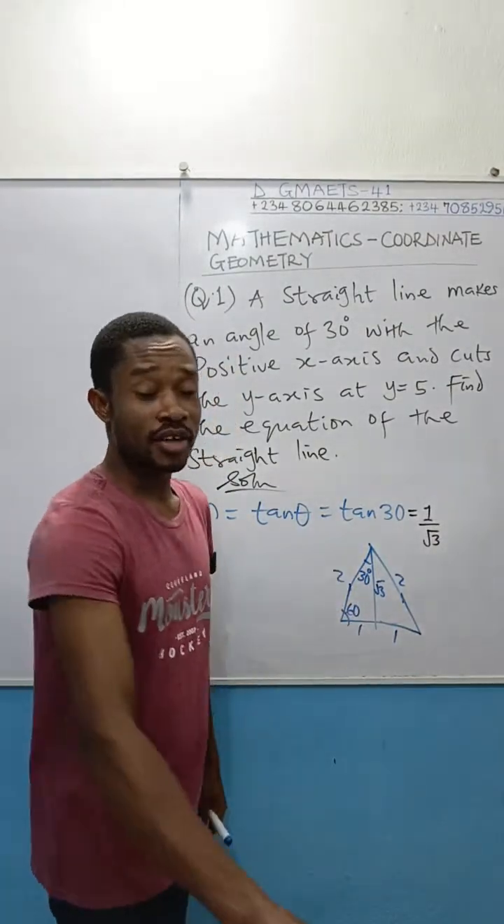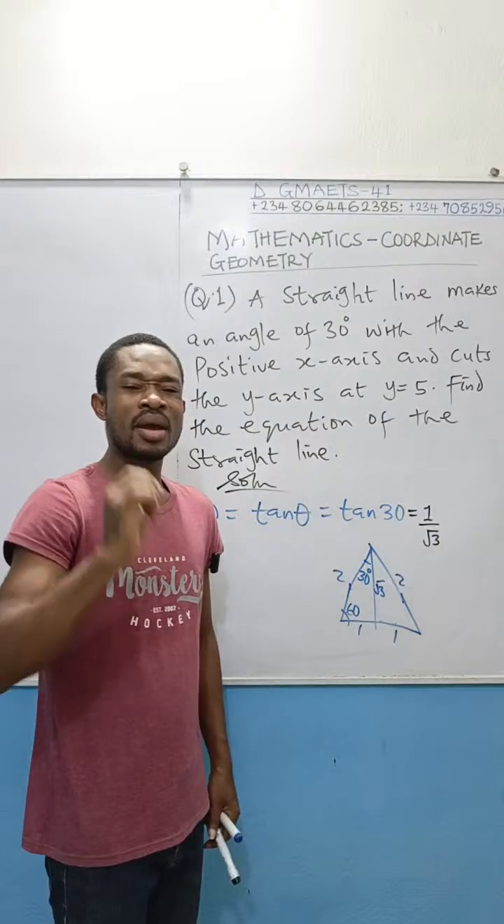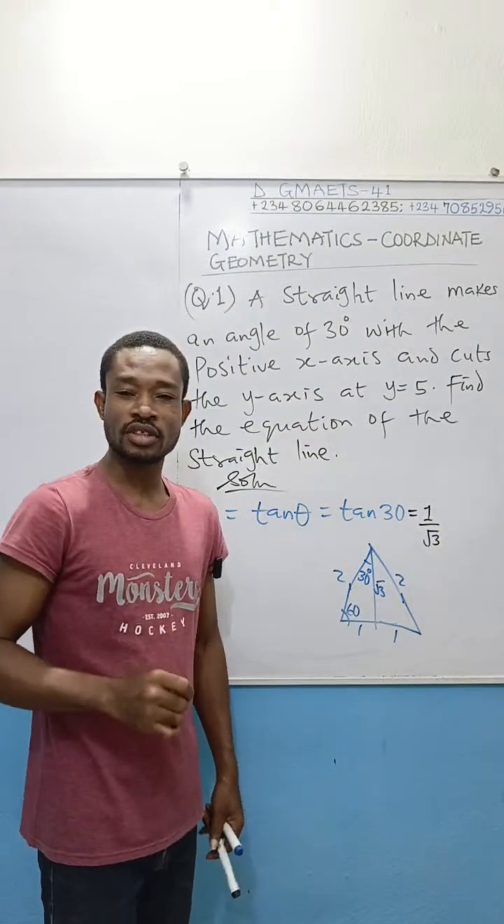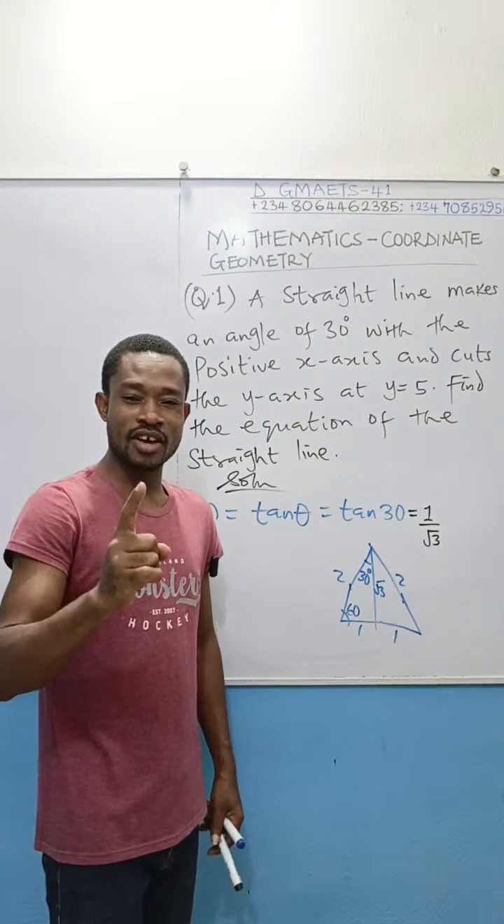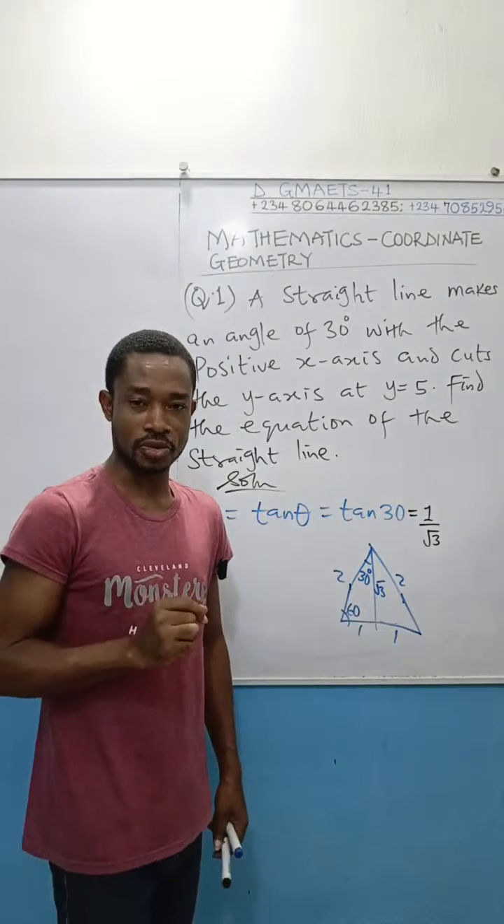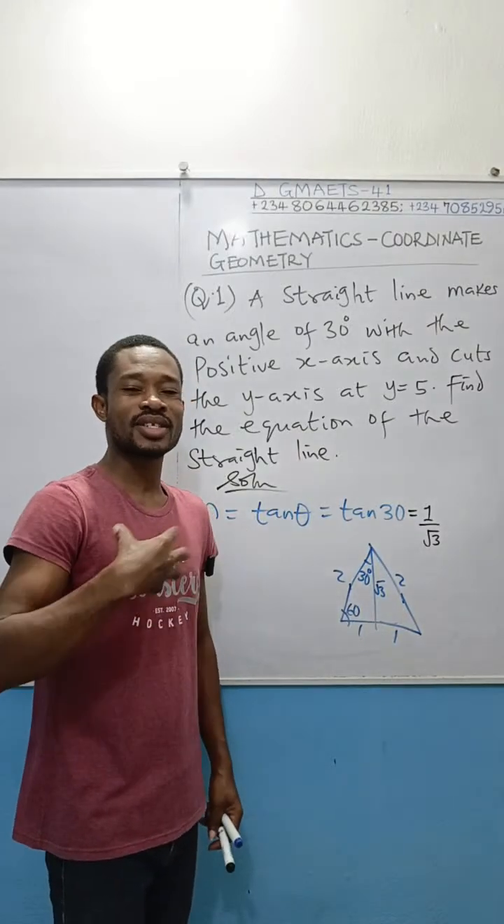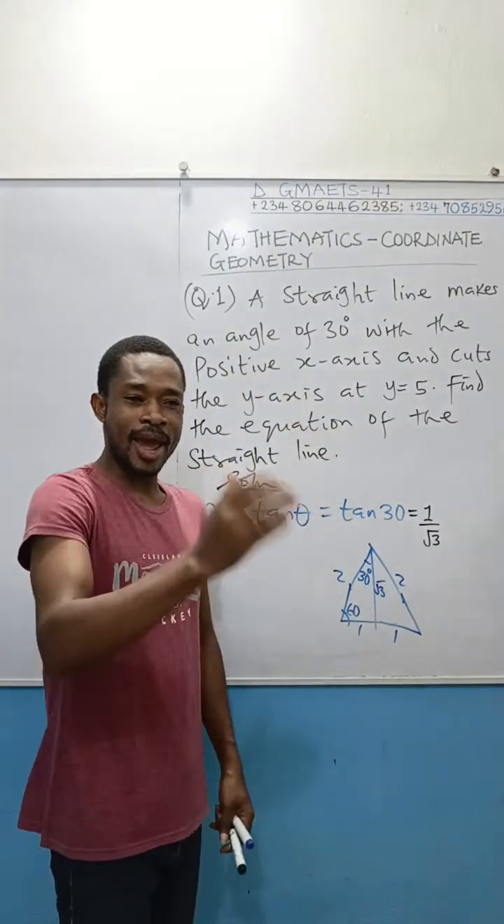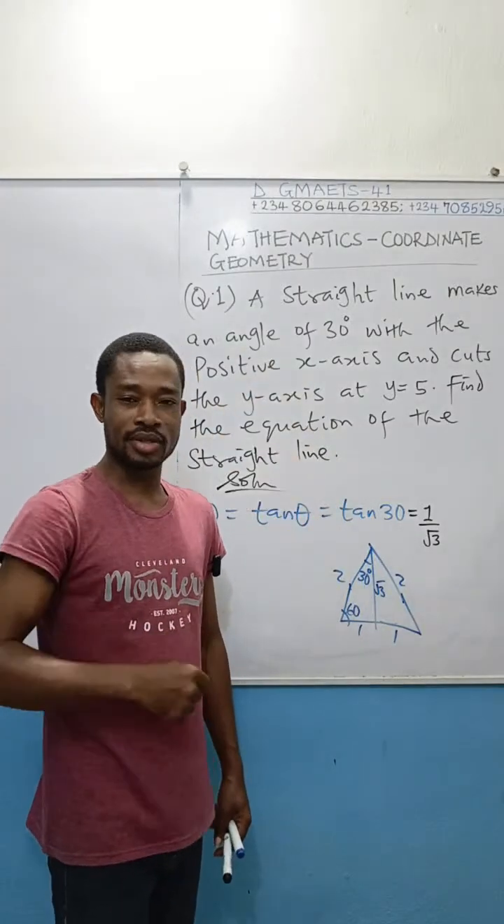Now I have obtained the gradient. Once I know the gradient, my problem is 98% solved. The next thing I want to ask myself is, do I know 2 points where this said line passed through? This line whose equation they said I should find. The points that it passed through, the x and y value, do I know it?